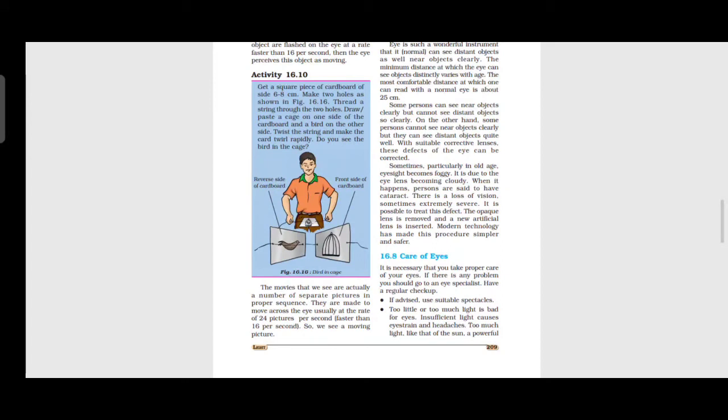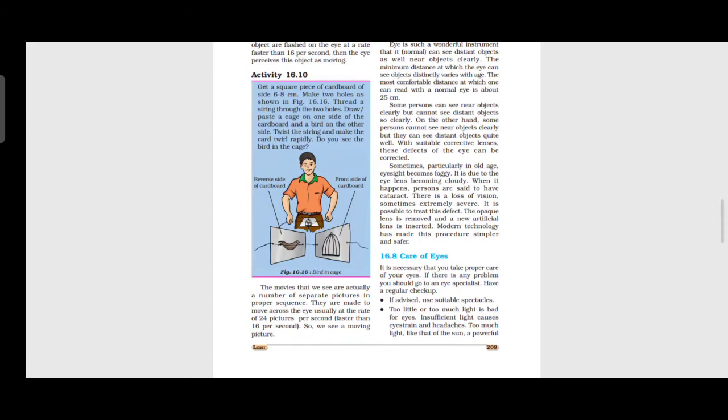The movies we see are actually a number of separate pictures in the proper sequence, but they are made to move across the eye usually at the rate of 24 pictures per second. So we see a moving picture there. Then nature has provided eyes with eyelids to prevent what? Any object from entering the eye.